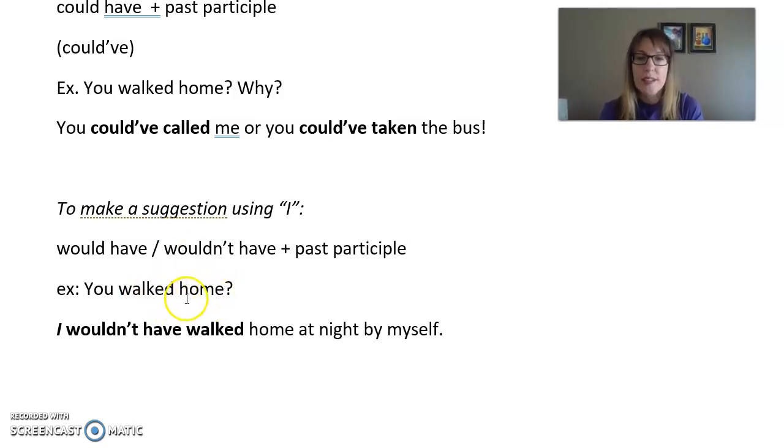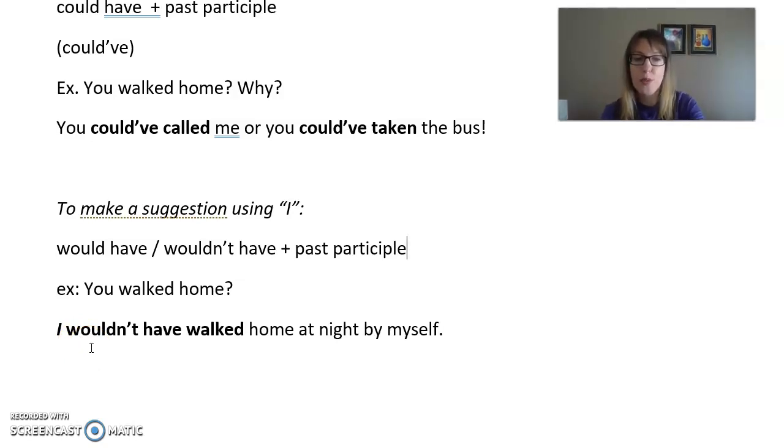Okay, so again, the situation, you walked home? I wouldn't have walked home at night by myself. Okay, so I'm telling you what my choice would have been, and therefore I need to use the modal would or would not. So you only use that with I.